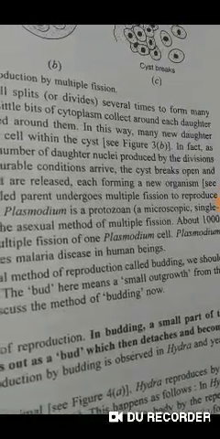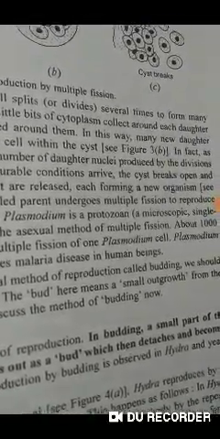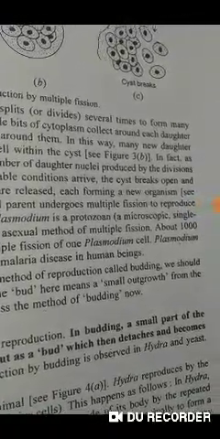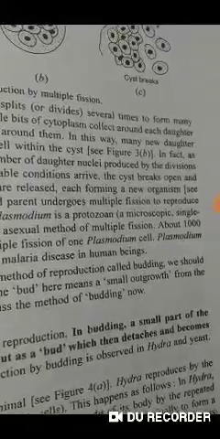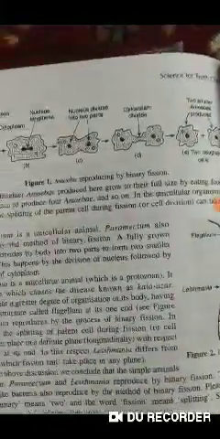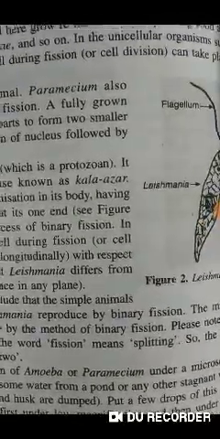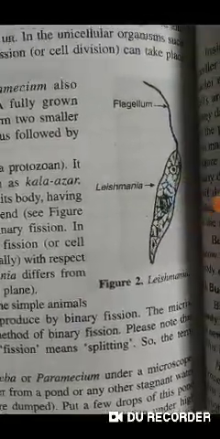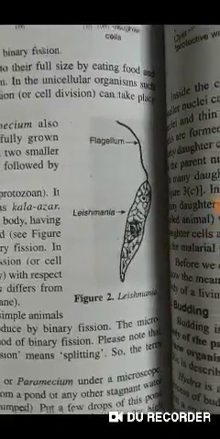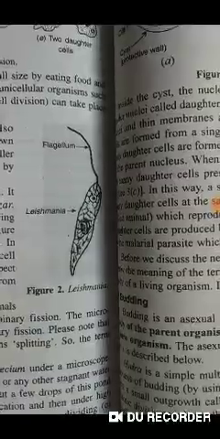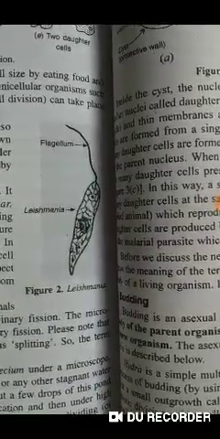In multiple fission, being the asexual method of reproduction, the parent organism split or divide to form many new organisms at the same time. This happens sometimes during unfavorable conditions. A cyst or a protective wall is formed around the cell of a single-celled organism, like that of Plasmodium.